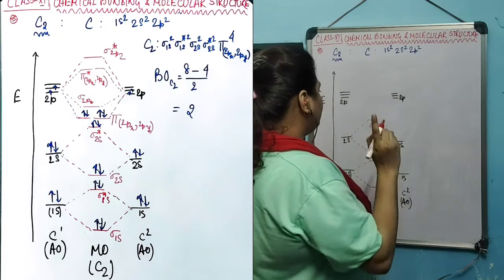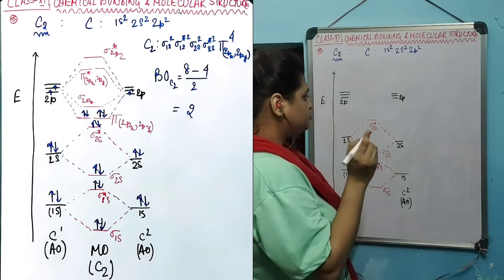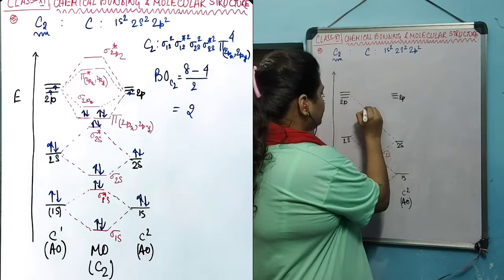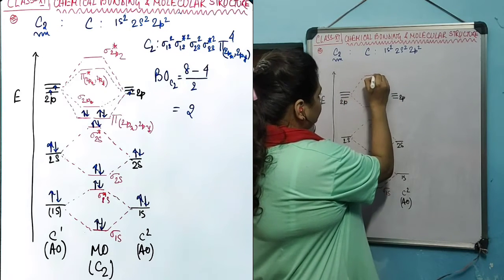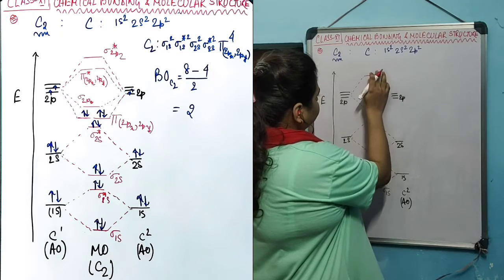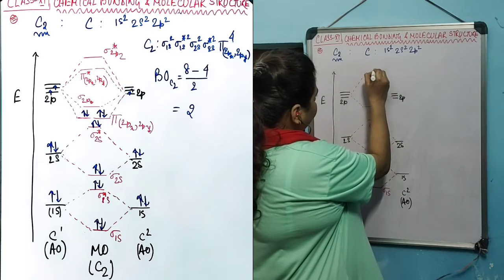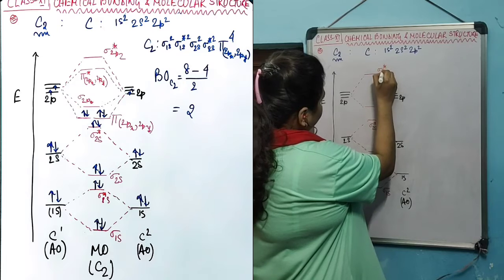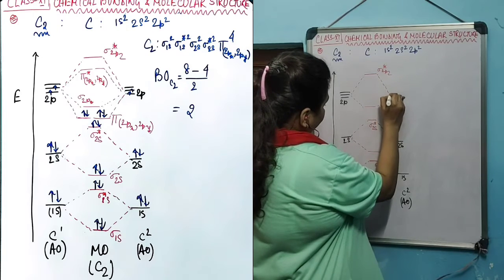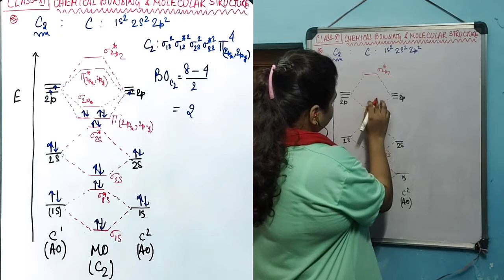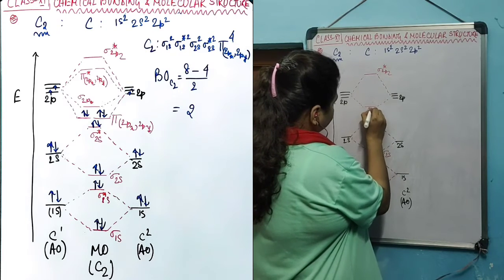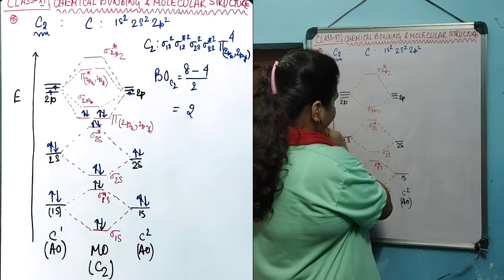In a similar way, one of the 2p orbitals, 2pz, will combine and create two sigma orbitals. One will be anti-bonding, sigma star 2pz, and another will be bonding, sigma 2pz.